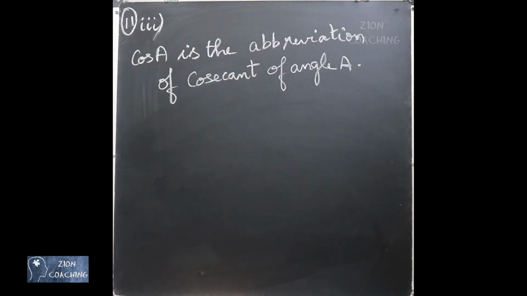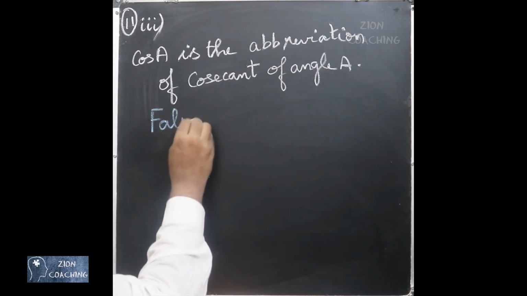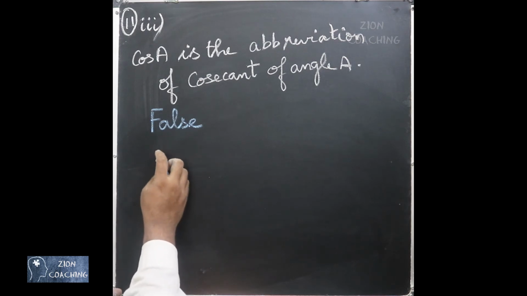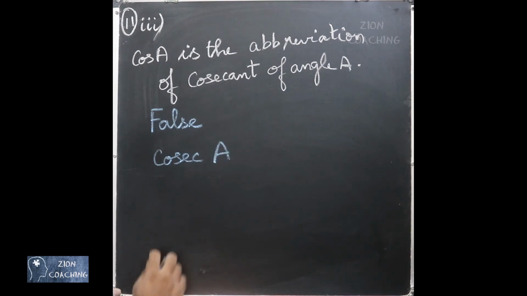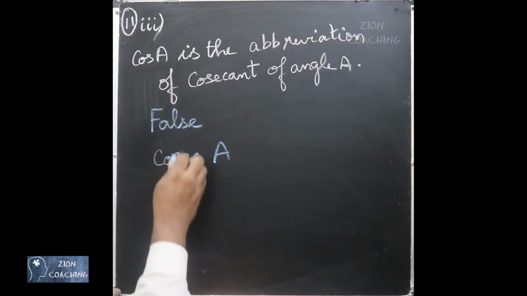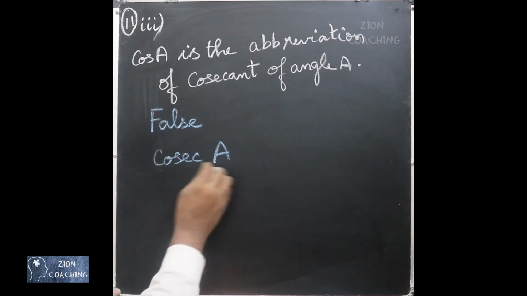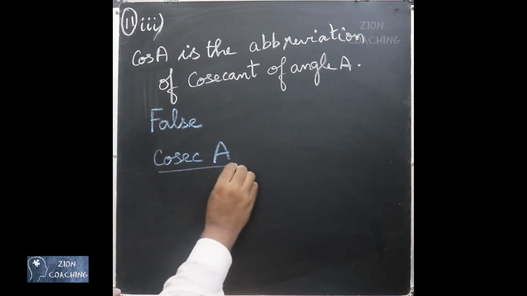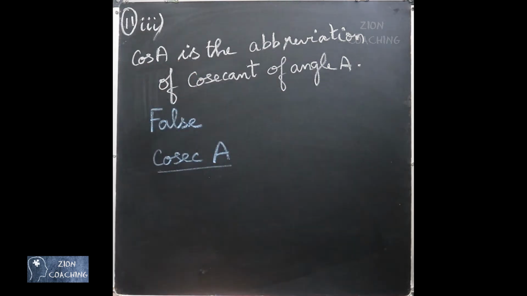Question number 11, third subdivision. They have given cos A is the abbreviation of cosecant of angle A. It is false, because you know that the abbreviation of cosecant of angle A is given by cosec A. This is the abbreviation for cosecant, and cos A is another ratio. Cos and cosecant are not the same. So cos A is not the abbreviation for cosecant of angle A, so the answer is false.